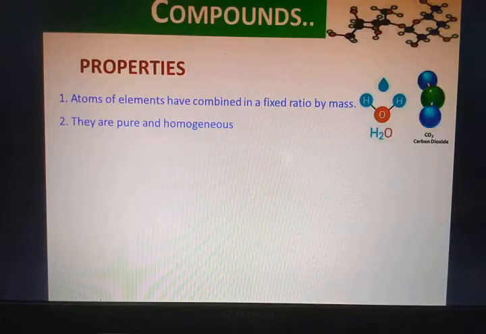If a big chunk of water or carbon dioxide is taken, it will be seen that they are homogeneous. That means from the top to the bottom, and toward the corners of the substance itself, everywhere the same mass ratio is maintained. There is no difference.